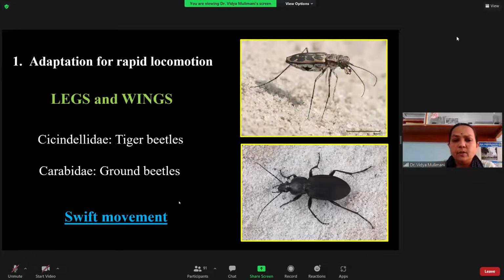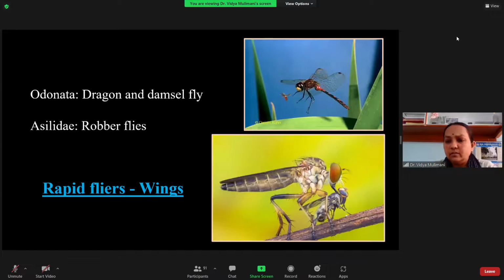So next here you have the wing. You take the dragonflies, and I have given the example of the robber flies. Dragonflies belong to the order Odonata, and the robber fly belongs to the Asilidae.